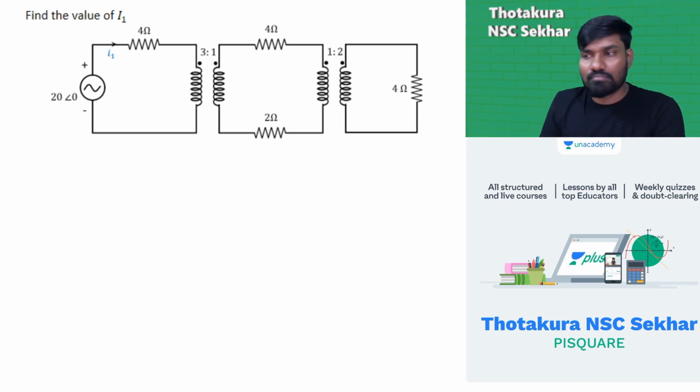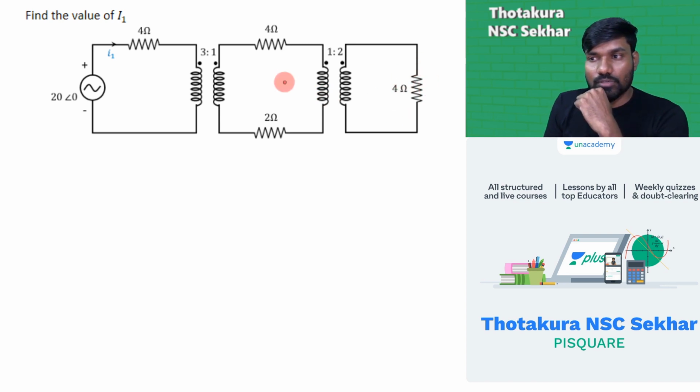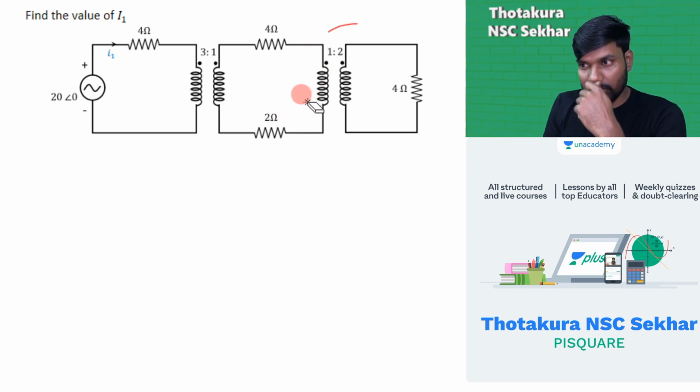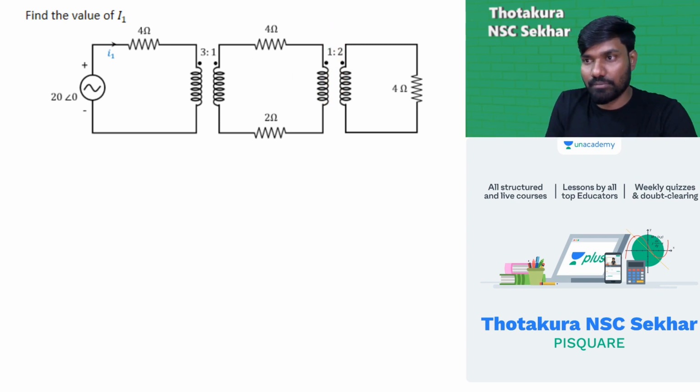The idea is very simple. You will transform first this one to here. So when I take this one to here, then this entire one will be replaced with the resistance. This entire one is gone and is replaced with the resistance. I don't think you understand like this. Let me draw it quickly.